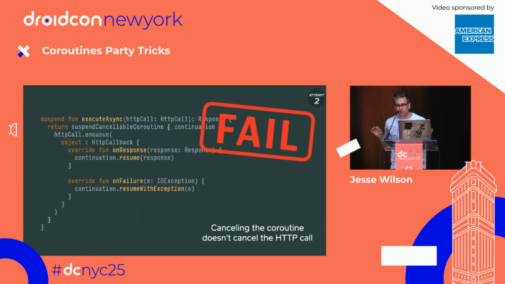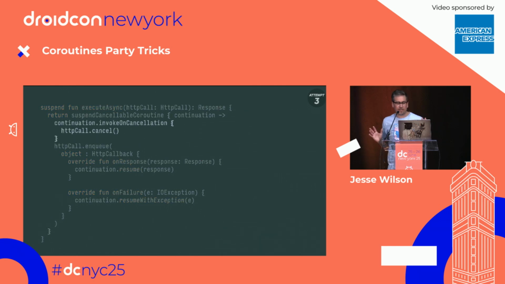And this one is also broken, but for a completely different reason. Now the coroutine will return immediately if we cancel, but the HTTP call and the network is now still being wasted. So it's going to still do all the work and eventually call our callback, but that callback is just, nobody's going to answer. So finally, we add this invoke on cancellation call. And this says, if my coroutine gets canceled, here's some cleanup that I'd like you to do. All right, problem solved. Hooray. Isn't that cool? You just need to know this API.